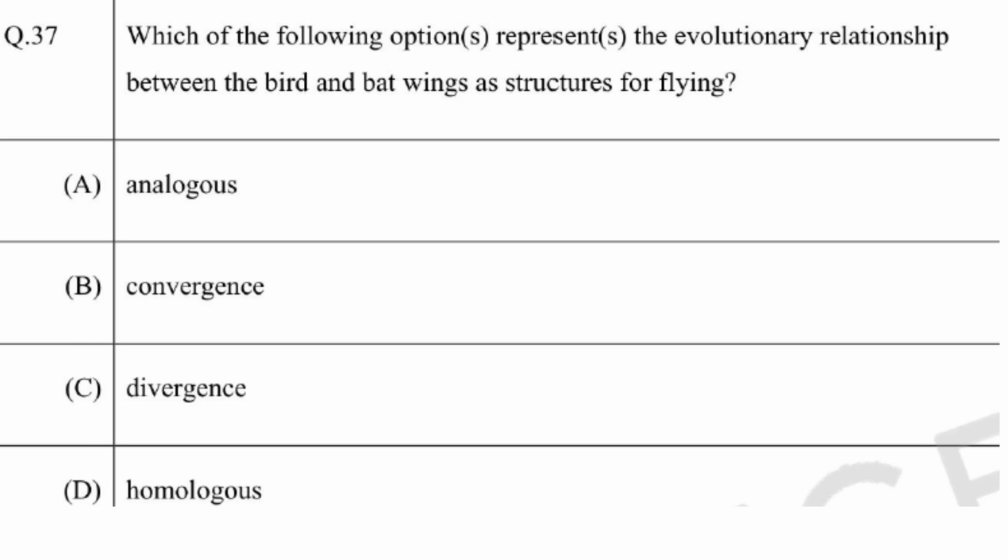Then next one. Which of the following option represents the evolutionary relationship between bird and bat wings as structures for flying? So before coming to that, what are analogous organs? These are organs of different animals that have distinct structure but perform similar function. They are called as analogous organs. What are homologous organs? Organs of different animals that have an alike structure but differ in their function. They are called as homologous organs.